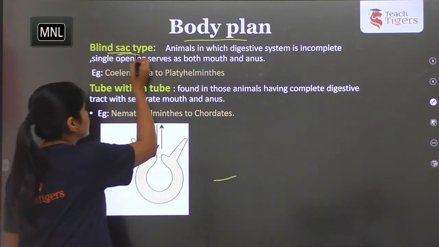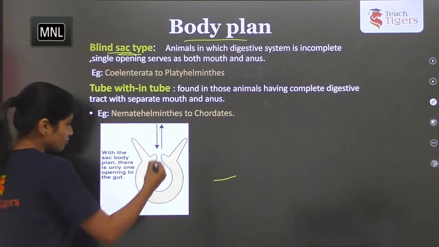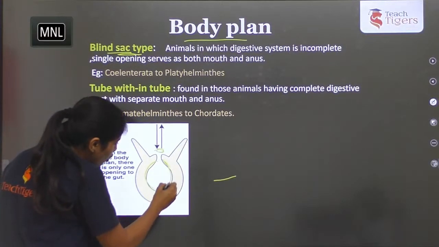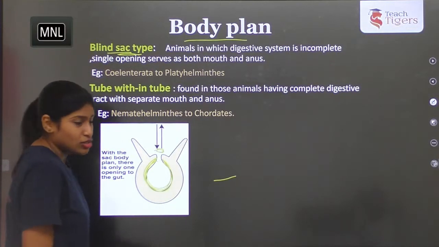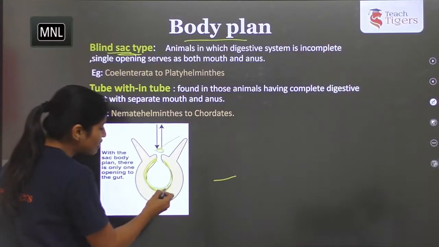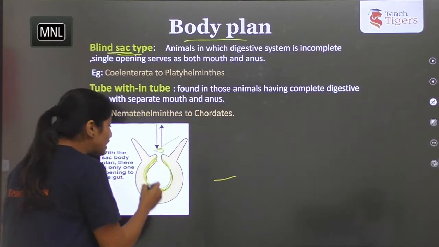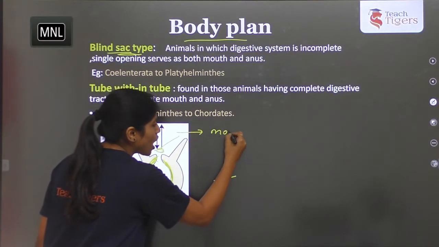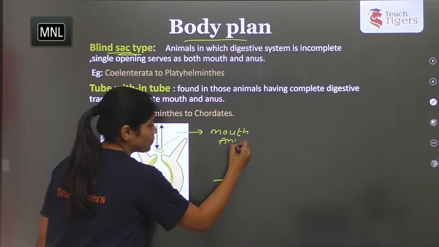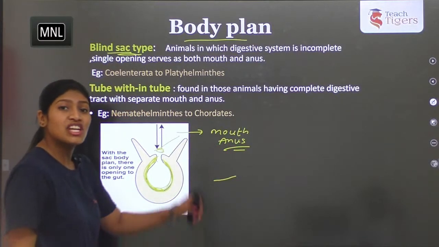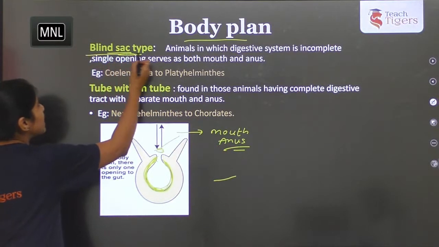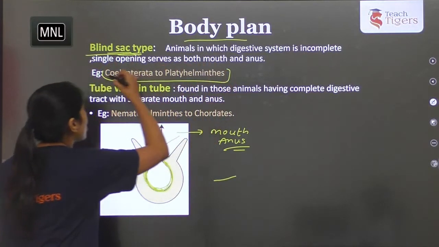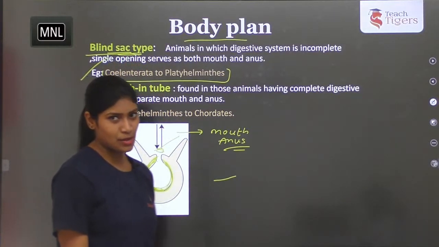So what is blind sac? If you see this picture, here there is one opening, and there is no opening on the other end. So one end opening is there, the other end there is no opening. So this is completely a blind sac where the single opening serves as both mouth as well as anus. So organisms which exhibit this body plan are called blind sac type. So coelenterates to platyhelminthes, all these organisms exhibit the blind sac type of body plan.